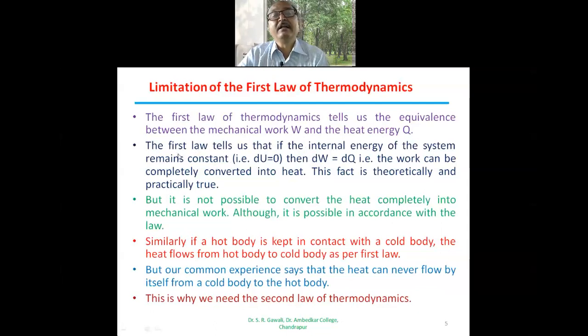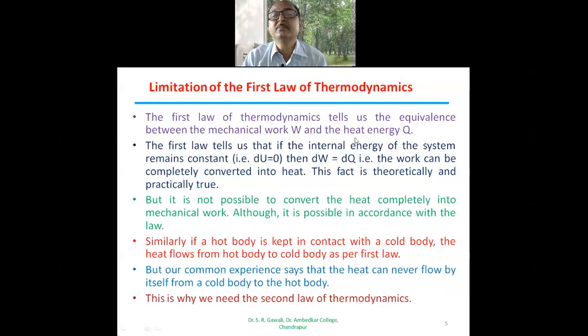The first law tells us that if the internal energy of the system remains constant, then dW is equal to dQ. If the internal energy of the system remains constant, the change in internal energy will be zero, and therefore from the first law we can write dQ is equal to dW.